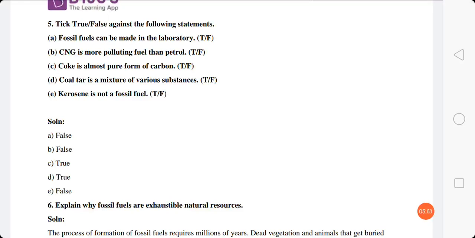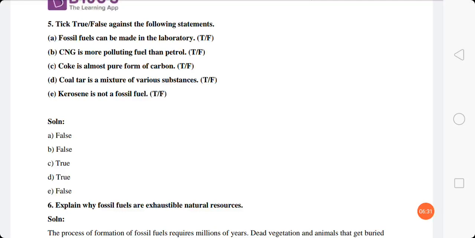So coke is a pure form of carbon itself. Whenever coal is just obtained from mines, it is treated, and then it is given to us for use. Whenever that coal is treated, it turns into coke, coal tar, and coal gas, and that is the destructive distillation of coal. It gives us three products: coke, which is a pure form of carbon, coal tar, which is a dark thick liquid, and coal gas, which is useful as a fuel.